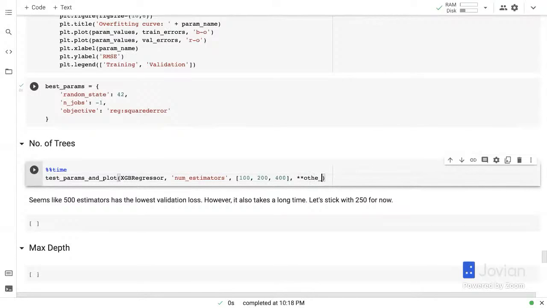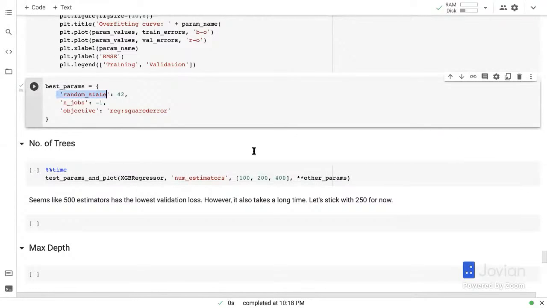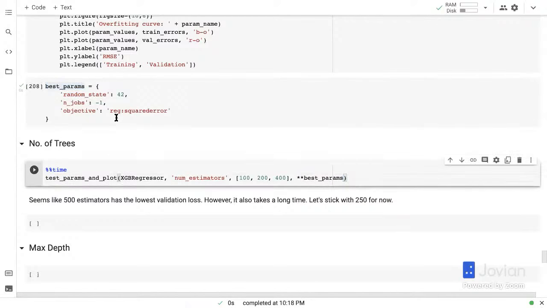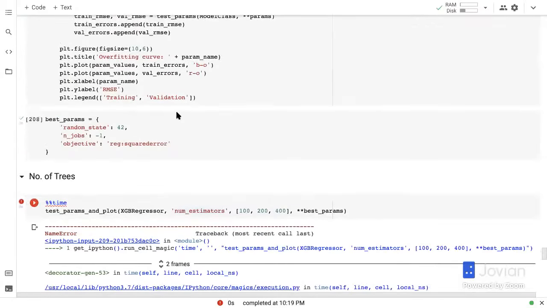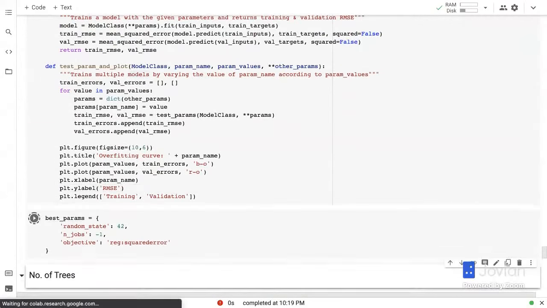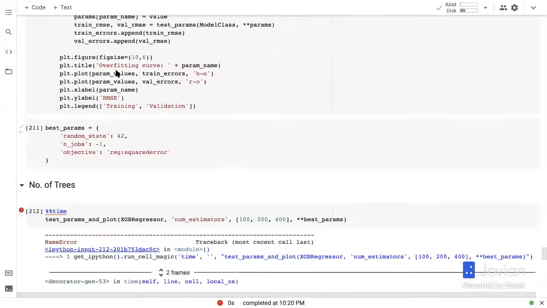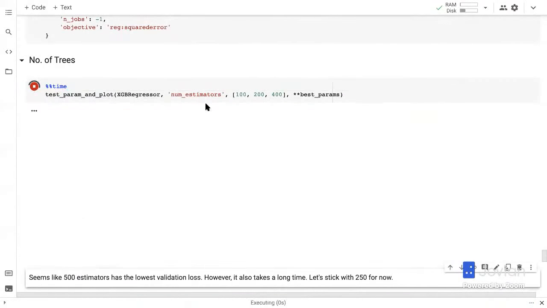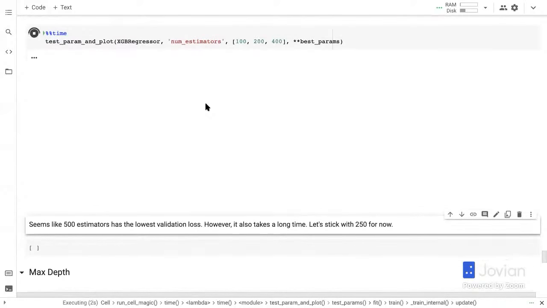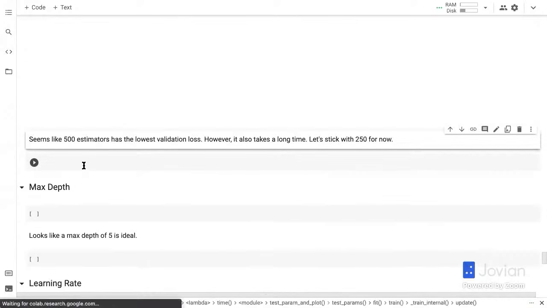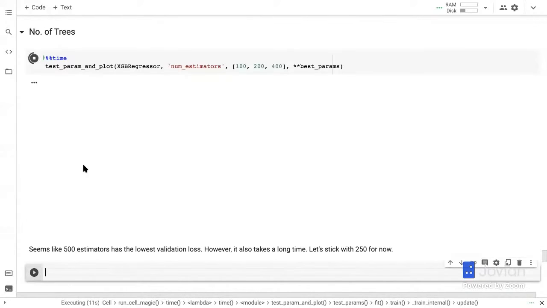So I'm just going to pass other params. These are called kwargs or keyword arguments. So each key inside best params is going to be passed as an argument to test params and plot. And ultimately it's going to get passed down to the XGB regressor model. Okay, this is going to take a while. So how about we just start filling out some code in the meantime.